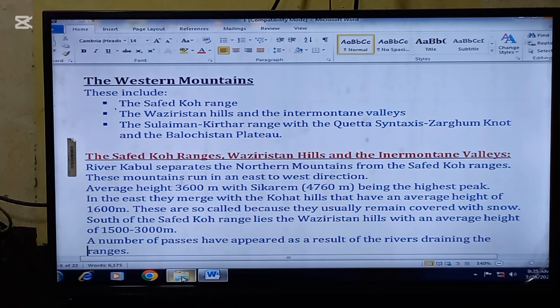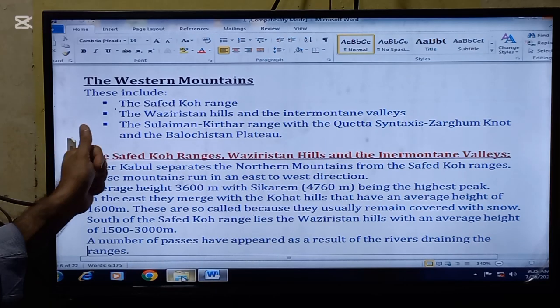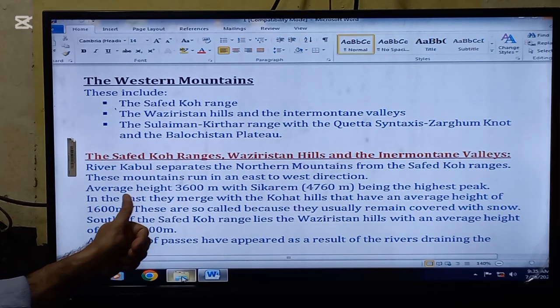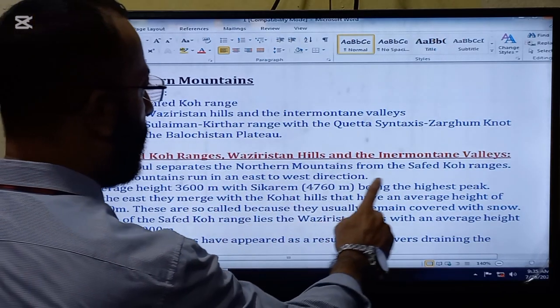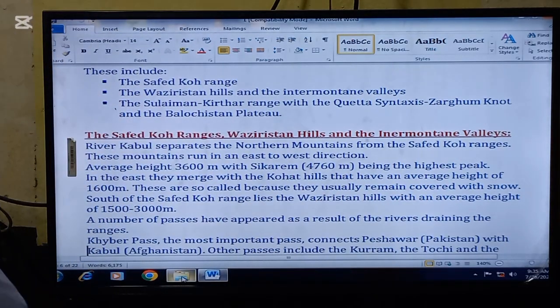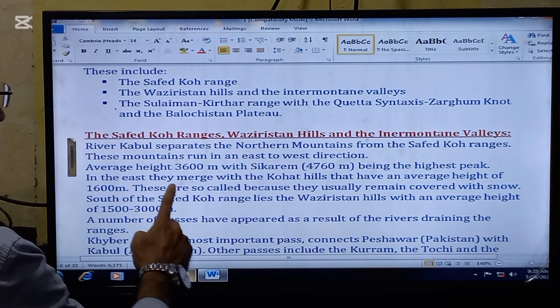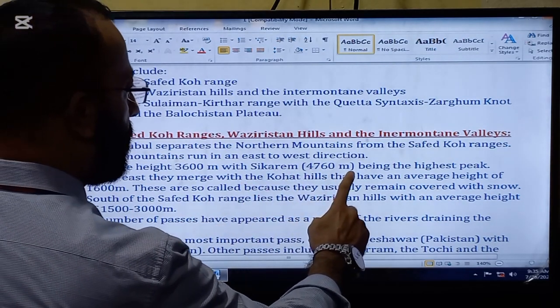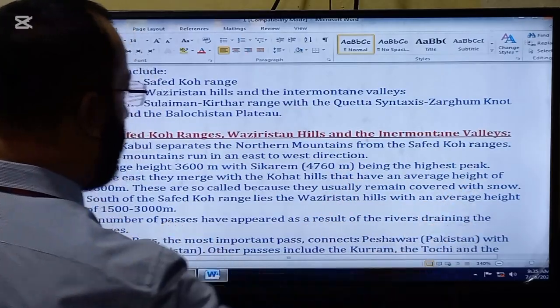So here we are going to read the first, that is the Safed Koh range, Waziristan Hills, and the Intermontane Valleys. So concentrate yourself. Here we are going to start. River Kabul separates the northern mountains from the Safed Koh ranges.